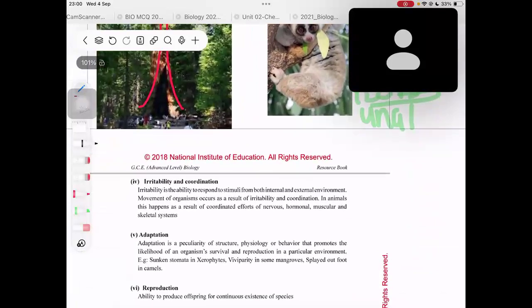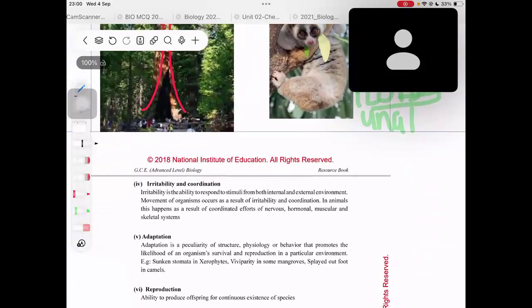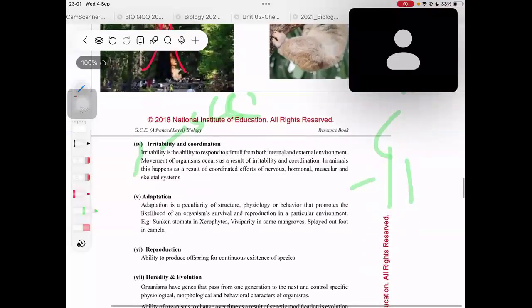Now let's move on to irritability and coordination. What is irritability? Now this is also an SCQ point. Irritability is the ability to respond to stimuli from both internal and external environment. If you didn't have any irritability, you wouldn't respond to any stimuli, either internal or external. You would be just like a dead person. Even if a mosquito bites you, you won't respond. Even if someone hits you, you won't respond. You won't cry, right? Because why? You don't have that ability to respond to stimuli.